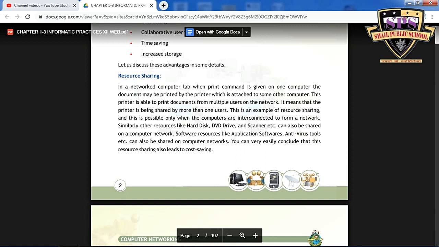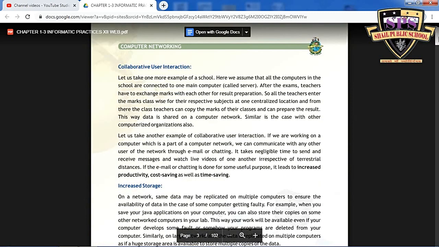Similarly, other network resources like storage media, that is hard disks, DVD drives, CD drives, scanners, microphones, web cameras, anything else can also be shared. Application software like antivirus can also be shared on computer networks. You can very easily conclude that this resource sharing also leads to cost saving.